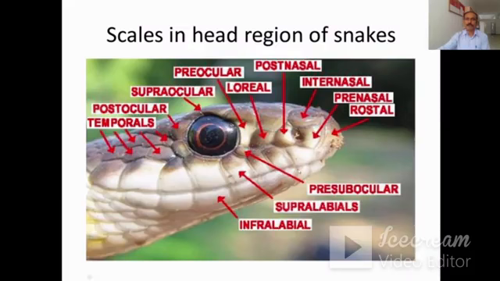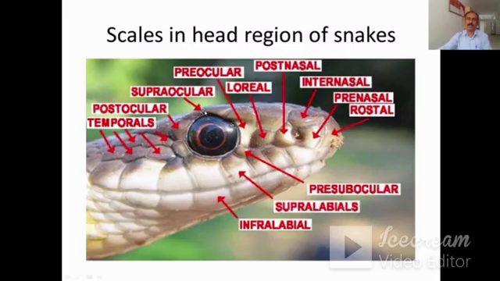There are different types of scales which are present in the head region of the snakes. So in this photograph, you can see the different kinds of scales on the head region. This is the rostral scale. Then this scale is the prenasal. This is the internasal. This is the postnasal. This is the loreal. This is the preocular.